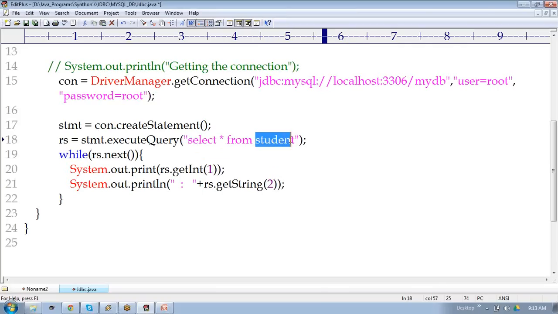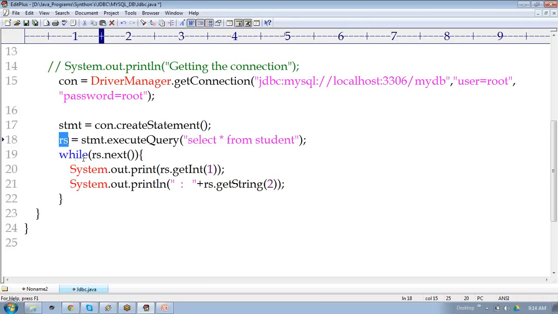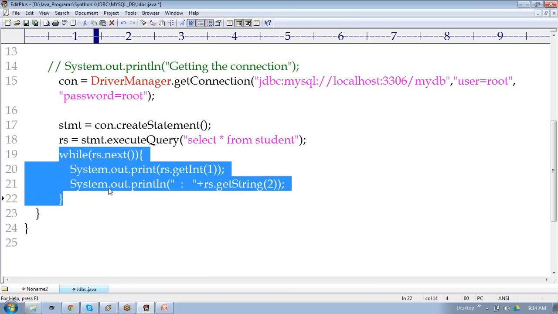Assume the database has a student table. From the student table, I am retrieving the values. This query I am going to execute based on the execute query method. This execute query method is executing in the STMT. Once you say execute query, then what are you getting? Result set we are getting, a collection of records. Those records I am displaying over here.